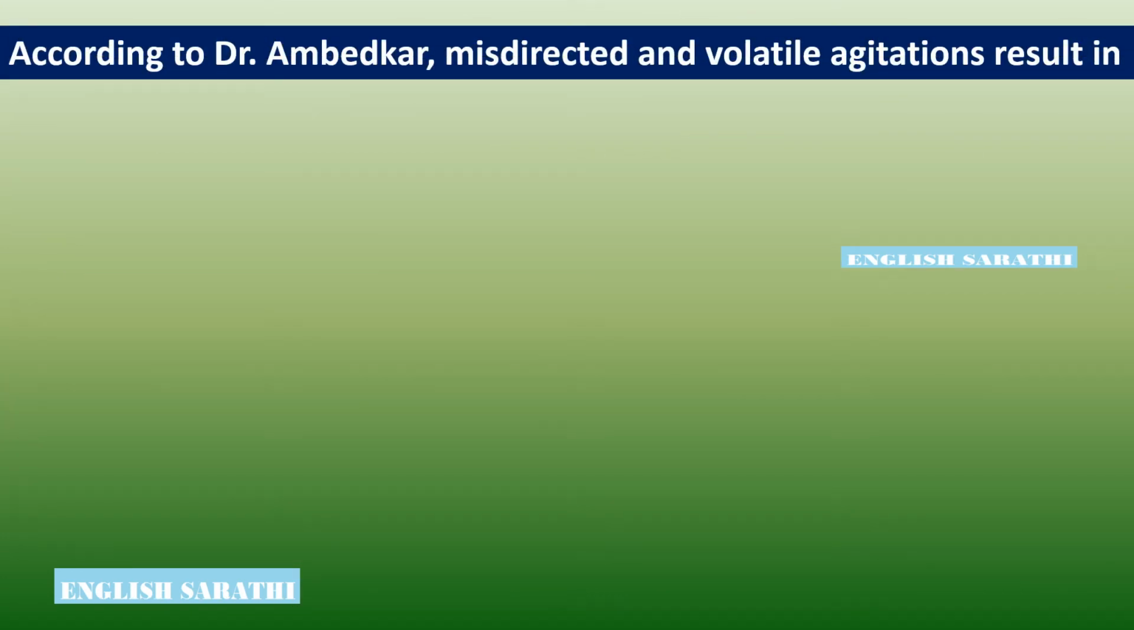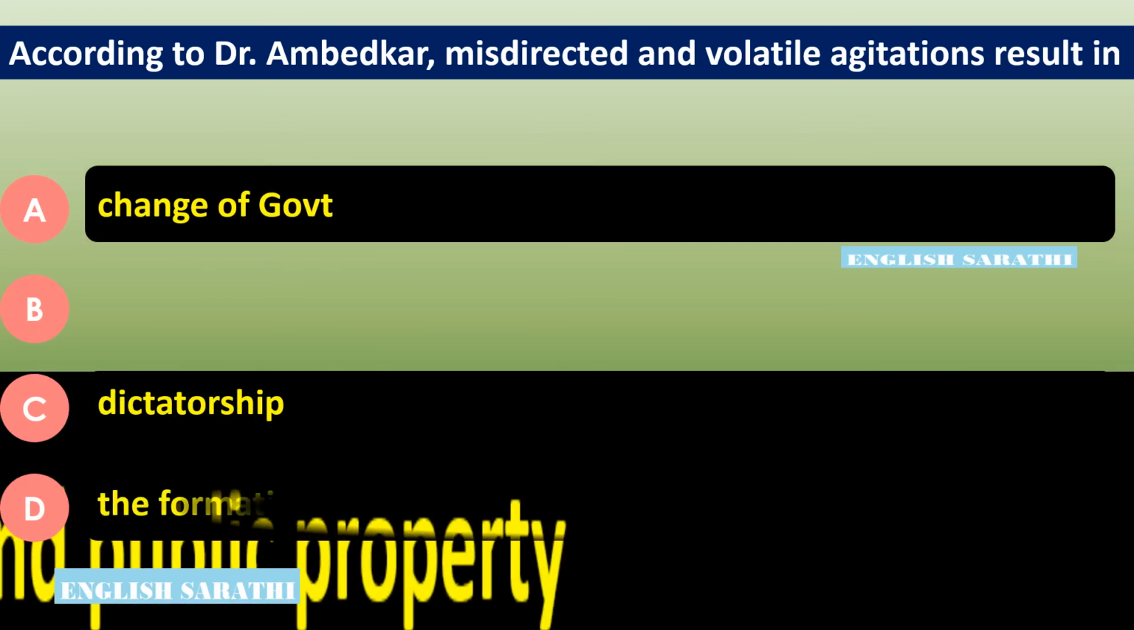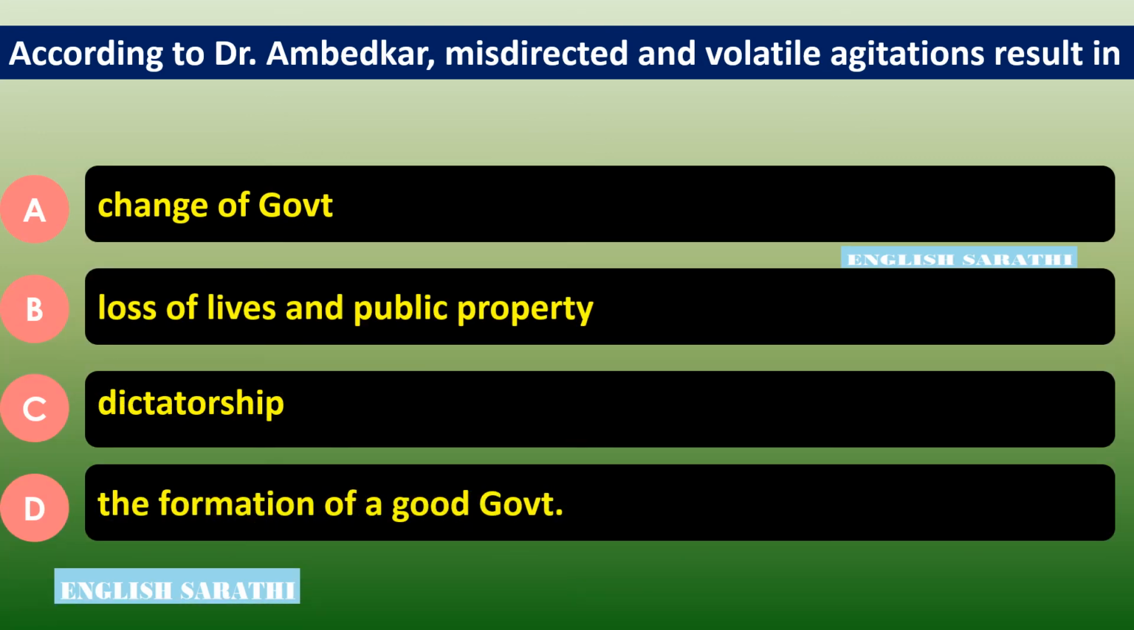According to Dr. Ambedkar, misdirected and volatile agitations result in dash. Options are: Option A, change of government. Option B, loss of lives and public property. Option C, dictatorship. Option D, the formation of good government. The correct answer is Option B, loss of lives and public property. According to Dr. Ambedkar, misdirected and volatile agitations result in loss of lives and public property.